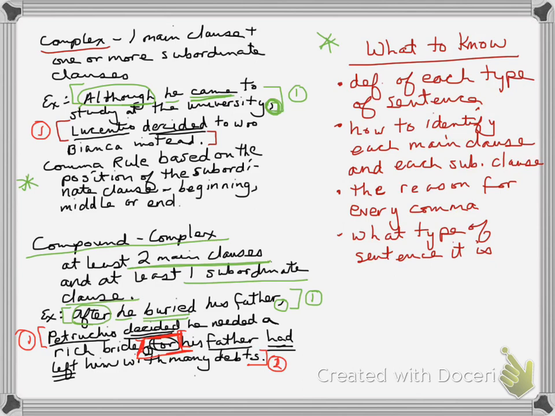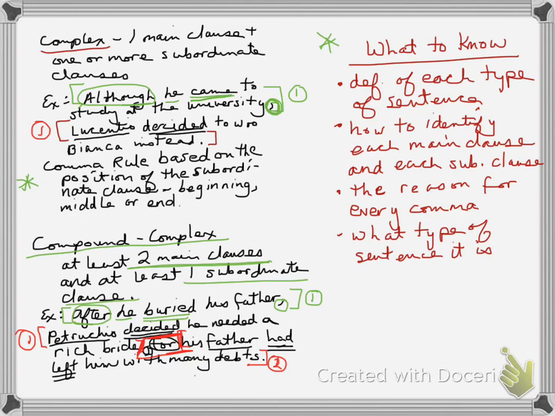Notice that is not an independent clause. It is a clause. It has a subject and a verb, but it cannot stand alone. It does not make complete sense or a complete thought by itself. So that is a subordinate clause, and I've outlined it in green this time. So my main clause is bracketed in red, and my subordinate clause is bracketed in green.